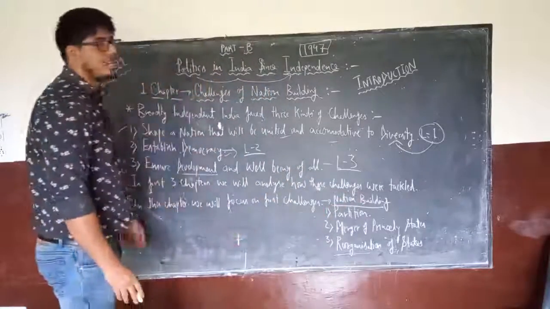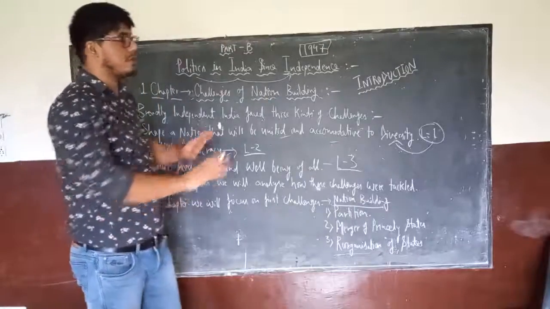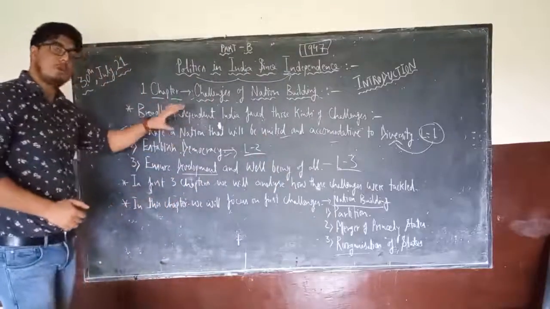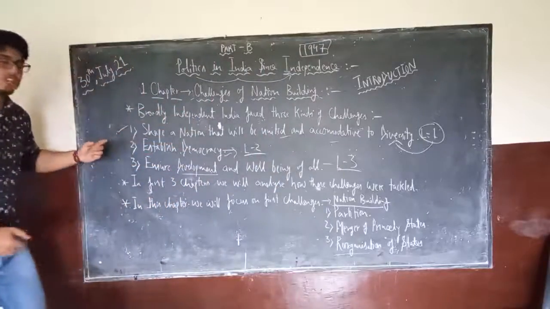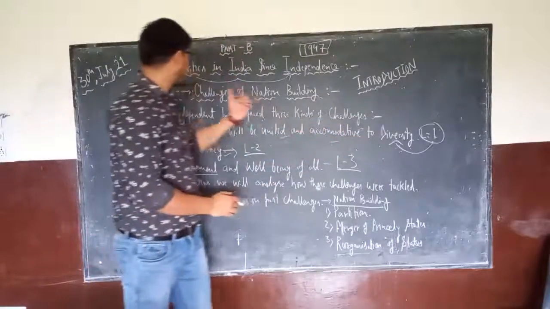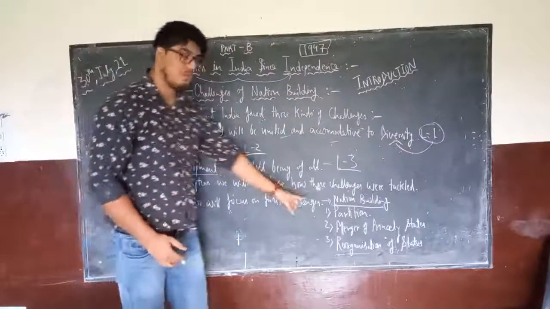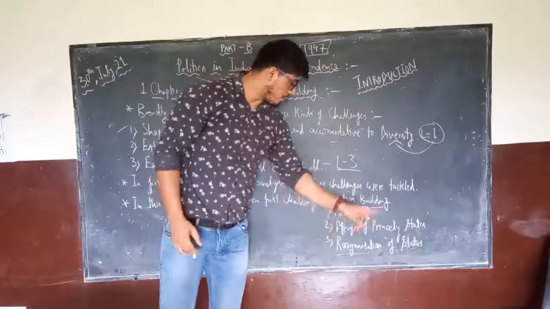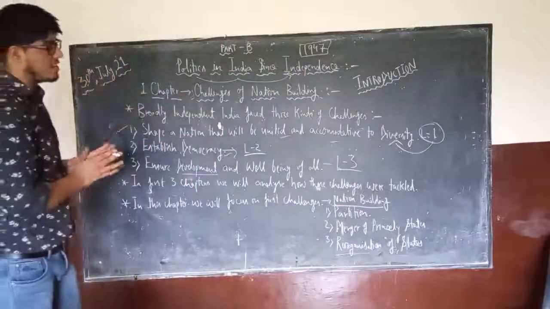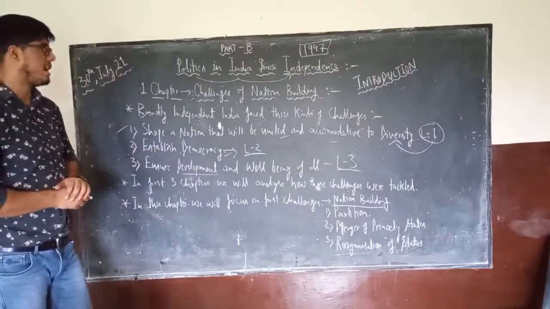These will be the things which we will be reading in this book under nation building, which is the first challenge, as we have discussed three challenges. I hope we have understood the structure of the chapter. This structure is not limited to chapter 1, because challenges 2 and 3 will be studied in lesson 2 and lesson 3. In lesson 1, we will study the first challenge, and under it partition, merger of princely states and reorganization of states. I hope this introductory part is clear, and I will take some part from the NCERT book also, so that it will be clear to you.